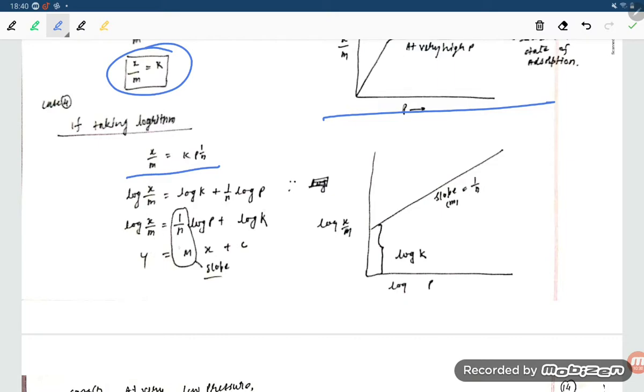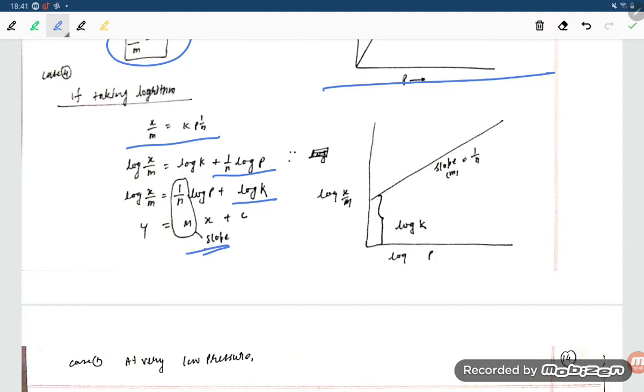This is like y is equal to mx plus c, so 1 by n is the slope, x is log p, and log k is c. So if you plot it, 1 by n is the slope.